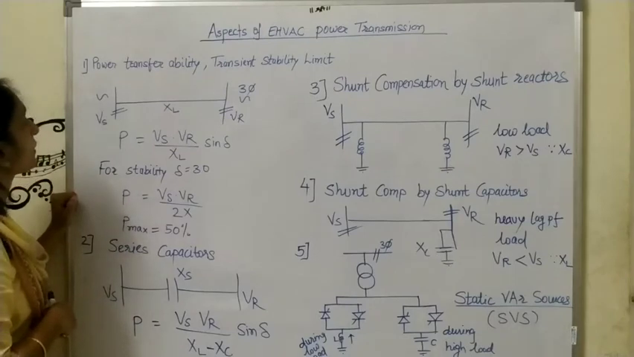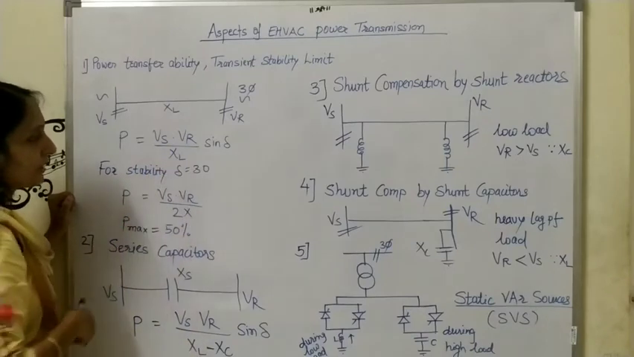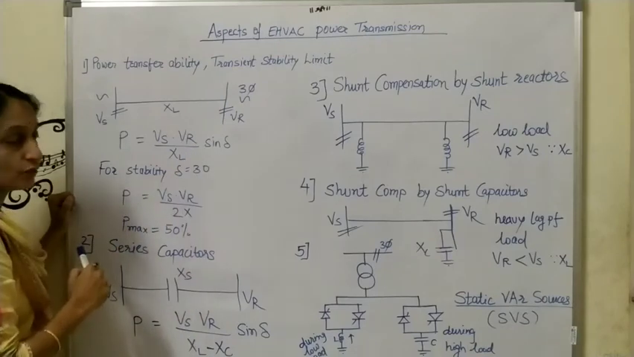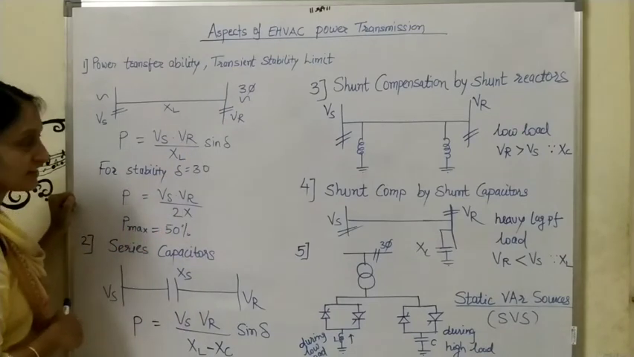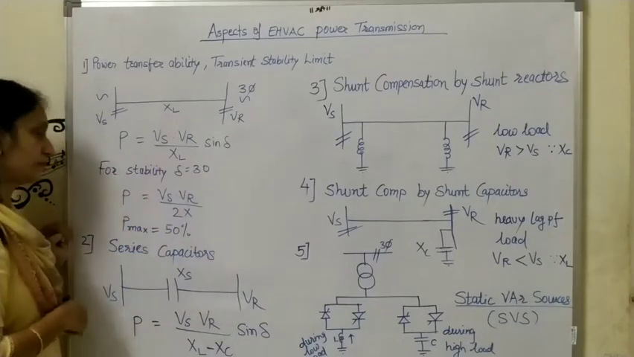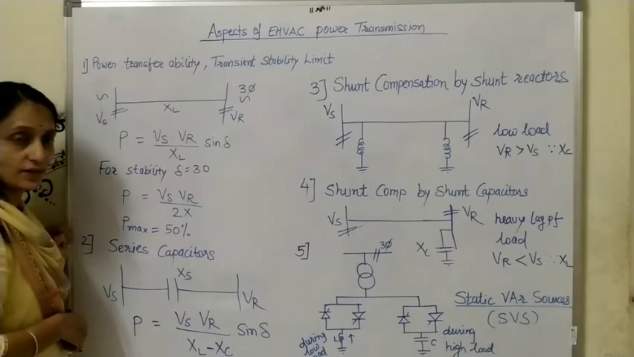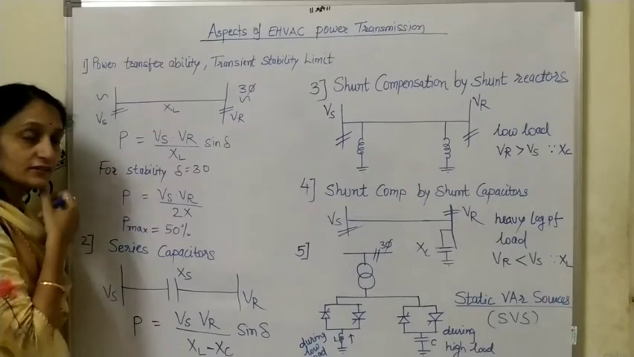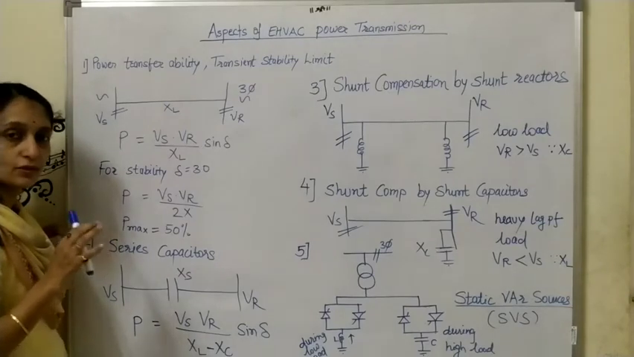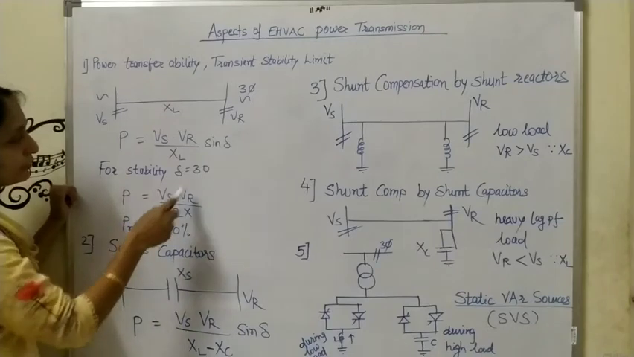In the last PPT we discussed that power transfer is given by Vs VR by XL sine delta, where Vs is the sending end voltage, VR is the receiving end voltage, XL is the reactance of the transmission line, and delta is the angle. You have to take 30 degrees for the stability of the system. Otherwise, if delta is greater than 30 degrees, the system will be unstable. So for stable operation, generally we consider delta as 30 degrees.